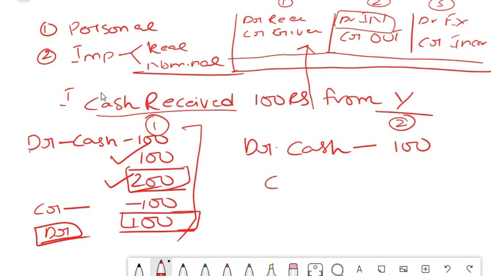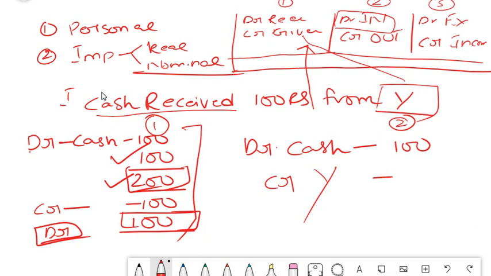And the second thing is the credit entry. So if you identify one part of it, the other part becomes easy for you. So obviously there is no choice for you except to credit Y. The logic: Y is what? A personal account. Personal account means debit the receiver, credit the giver.